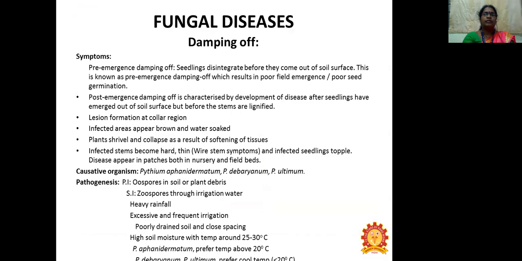So next is about the fungal diseases. Let us see the fungal diseases, their symptoms, causal organisms, and pathogenesis. The first fungal disease is damping off. Symptoms: it has pre-emergence damping off and post-emergence damping off.